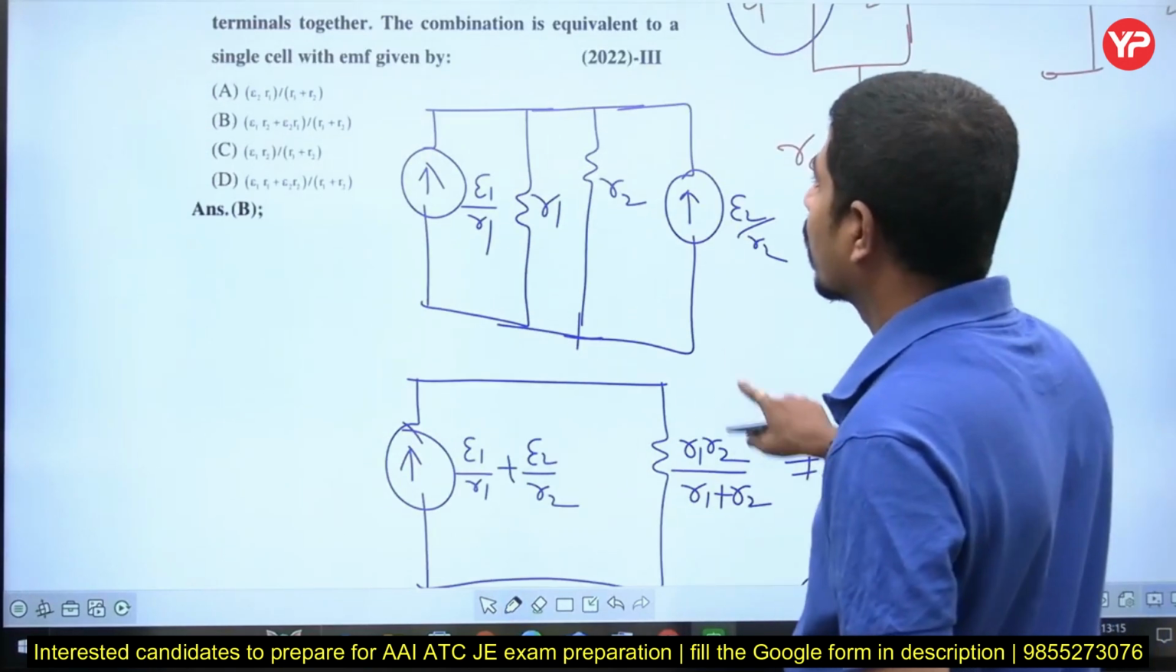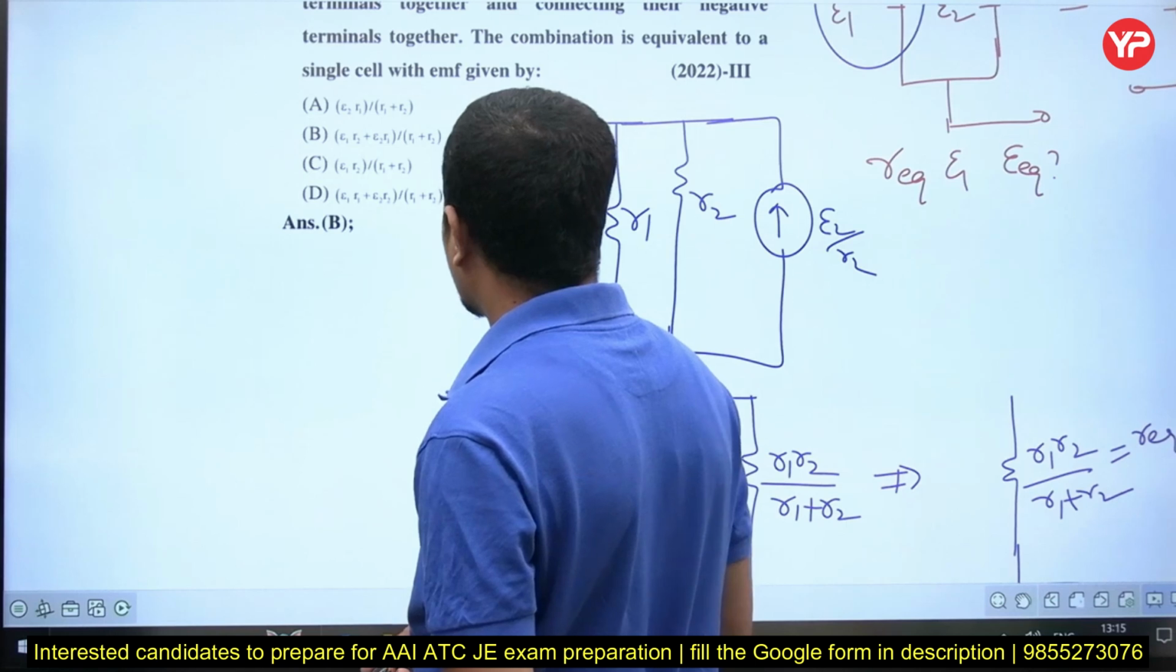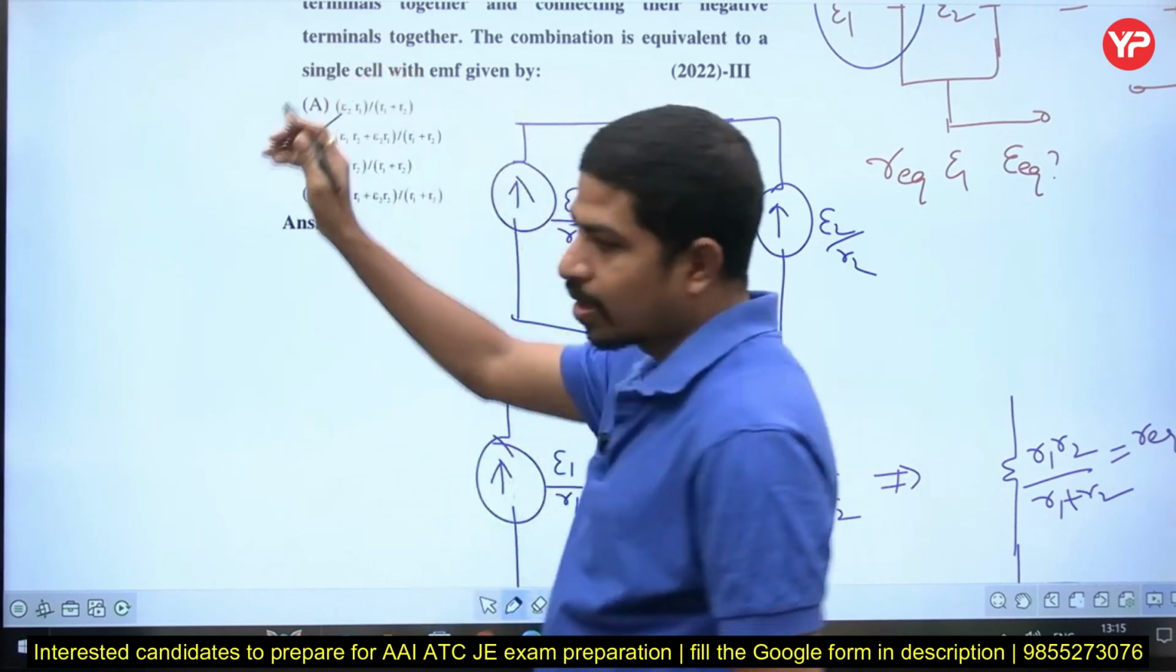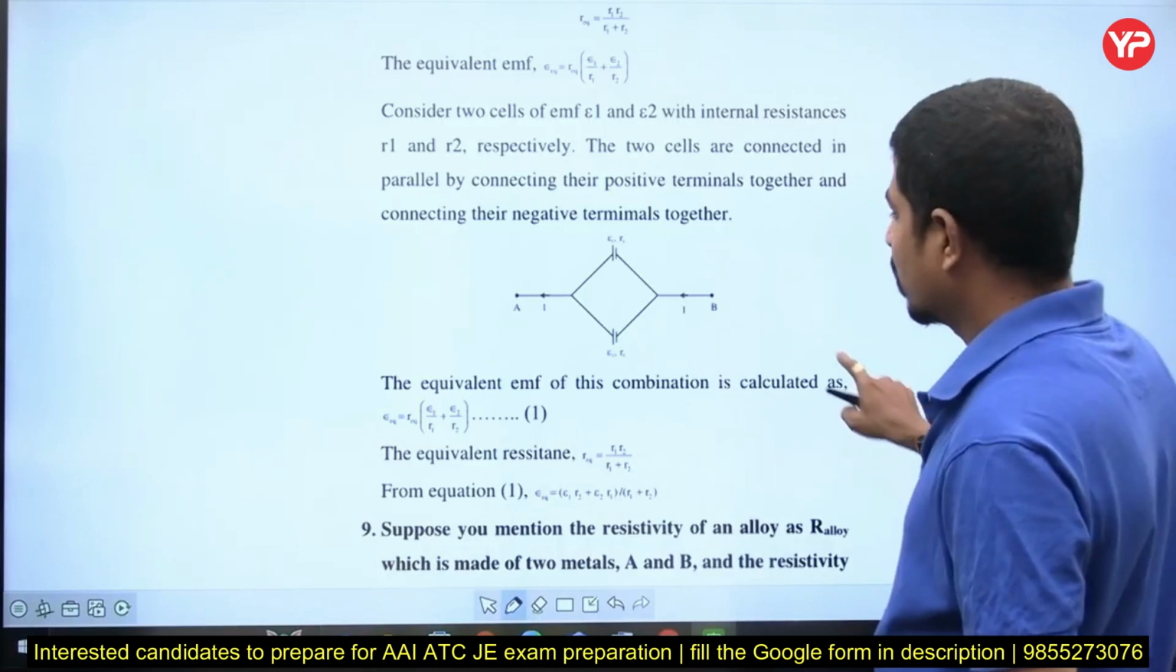Right? What is this? Epsilon 1 R2 plus epsilon 2 R1 by R1 plus R2. Option B. B for Bombay. Right? Let's go to the next question.